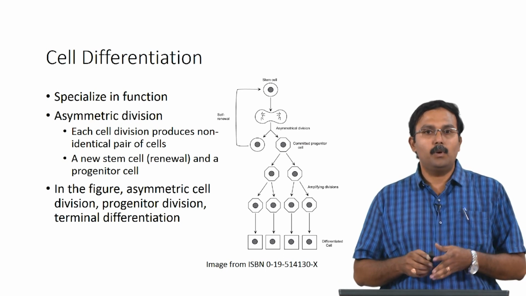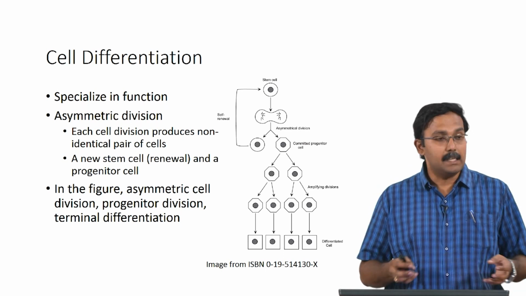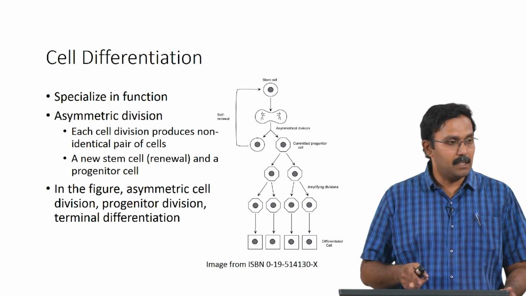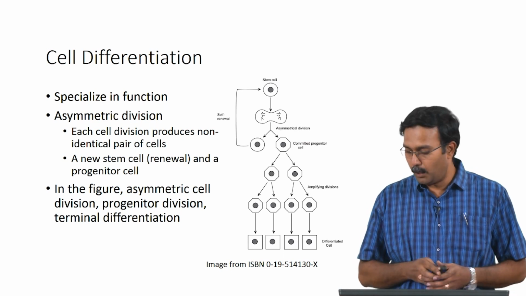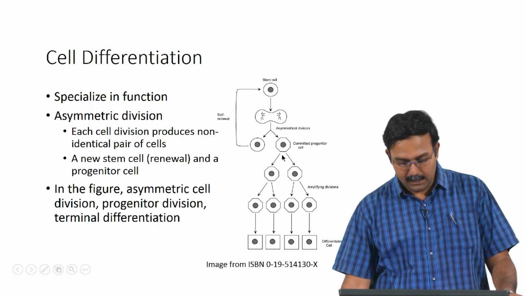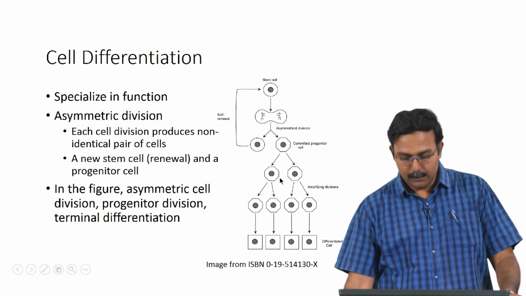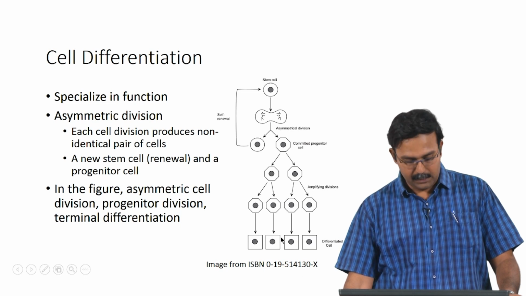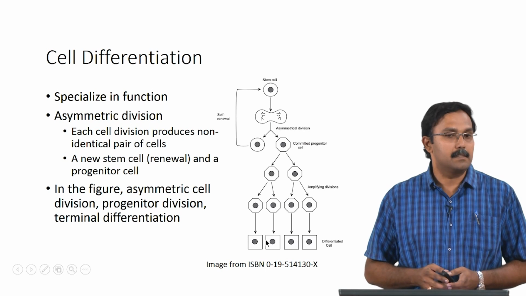What you are seeing in the figure is that the first step is the asymmetric cell division, where the cells are dividing. One is forming a stem cell which is self renewing. The other one is a committed progenitor cell. The committed progenitor cell then multiplies and amplifies. This is the progenitor division, so that you have more cells that can be differentiated, and the final step is the terminal differentiation to form the fully differentiated cells.